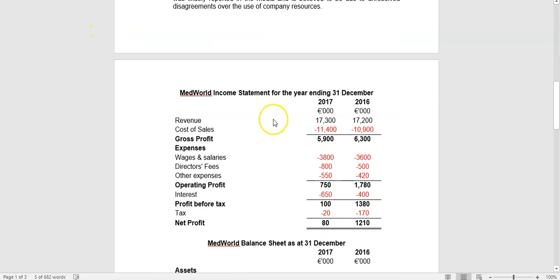So the first thing you'll do before you calculate any ratios is do a high-level look at the financial statements. What are the key trends you see? Because this will help you identify a couple of comments that you're going to make in part B.